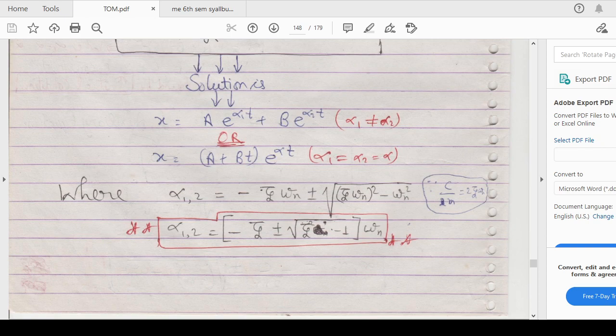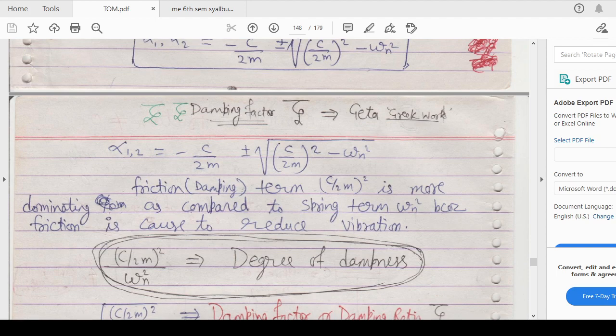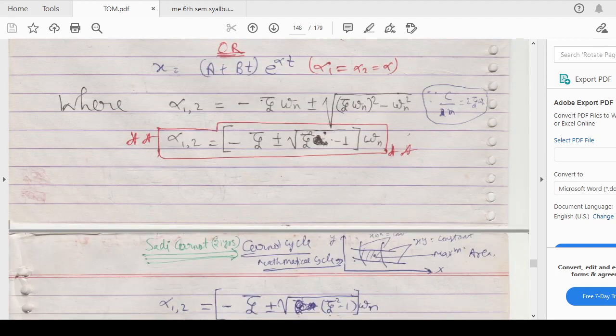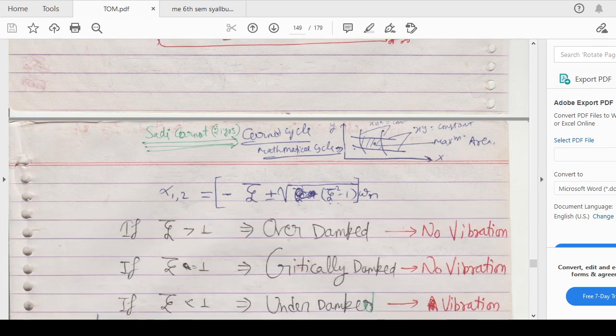Before, we kept it as alpha 1 and alpha 2 and rewrote them as c by 2m, while here we will write zeta omega n. Your alpha 1 and alpha 2 will be calculated as minus zeta plus minus under root zeta square minus 1, into omega n. So this is all about the calculation of the alpha 1 and alpha 2 factors.